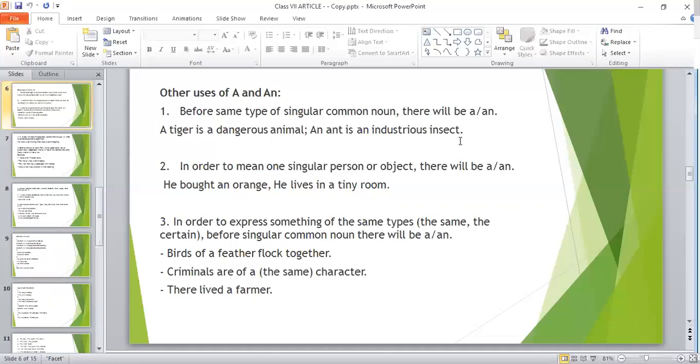Here you see, birds of a feather flock together. Here, birds are of the same type and that's why we have used a before feather. Then, criminals are of a character. Here, a indicates the same. Then, there lived a farmer. Here, farmer is a common noun and before the singular common noun, we have used a.